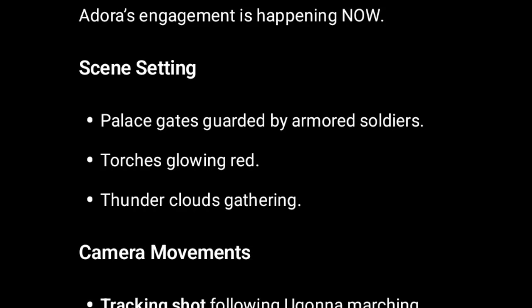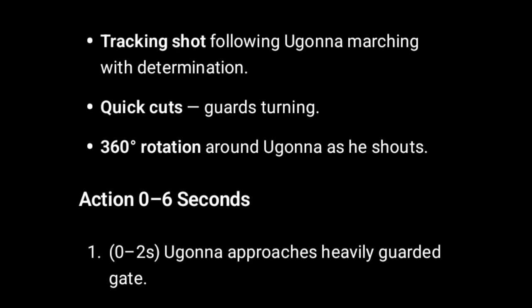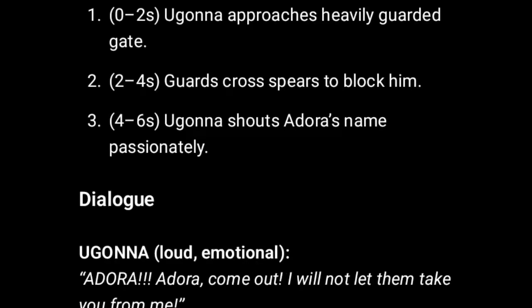Now the next place said the palace gate was guarded by armored soldiers, torches flashing. No, I didn't use evening. I decided to remove the evening and use daylight. So we'll not add the flashing torches, but let's add thunder clouds gathering, which means rain falls on this particular scene. The AI says: stormy gate, determined present man shouting, camera, rain atmosphere. That means there is rain in this scene.